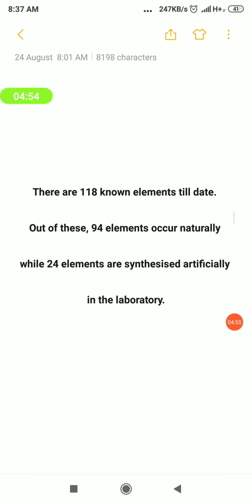There are 118 elements known till date. Out of these 118 elements, the first 94 elements occur naturally. From our earth crust we can obtain those elements, whereas the remaining 24 elements are synthesized only in the laboratory. So the first 94 elements can be called natural elements, whereas the remaining 24 elements can be called artificial elements, since they are prepared only in an artificial way.